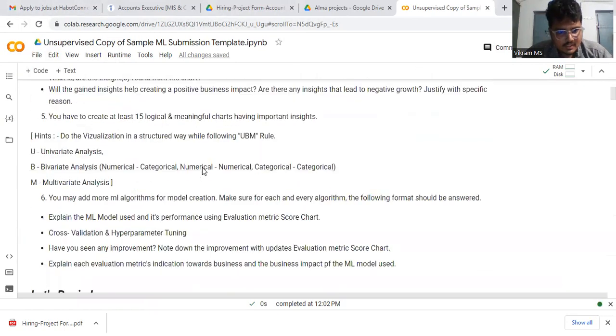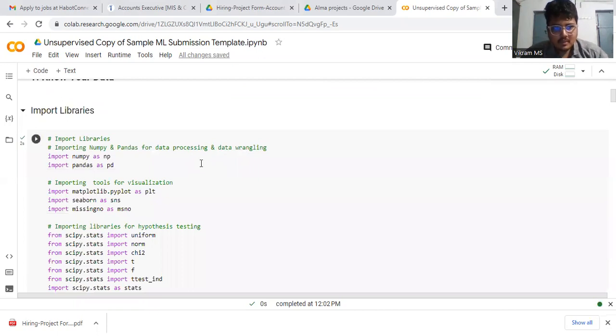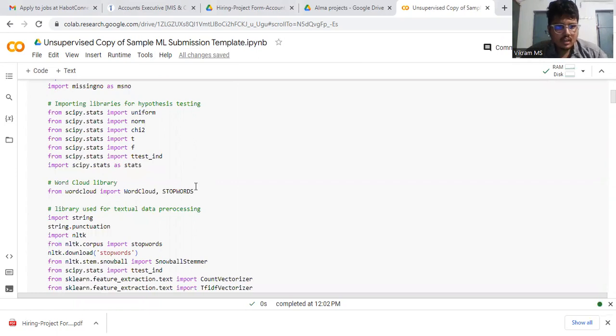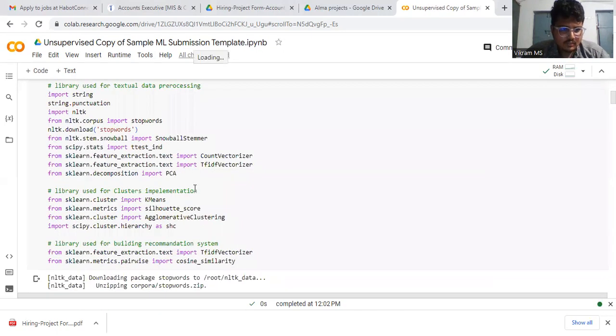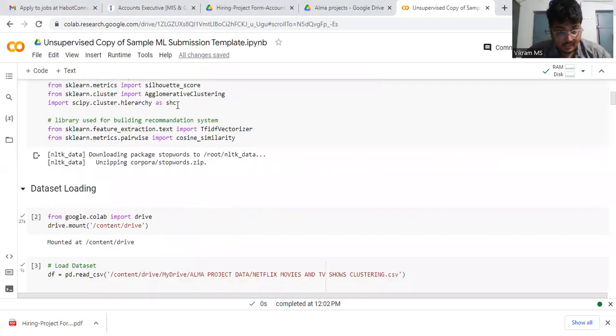The general guidelines. First, we import our libraries like pandas, numpy, matplotlib, seaborn, missingno, and we import our hypothesis testing libraries: uniform, norm, chi-square, f-test, t-test. The textual libraries like string, nltk, and so on. We import our clustering implementations like k-means and agglomerative clustering, hierarchical clustering.